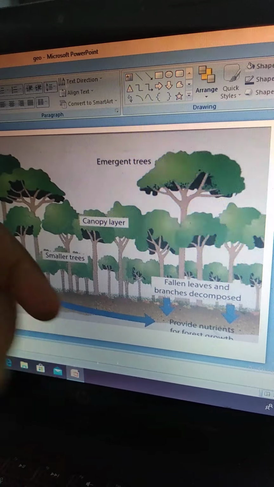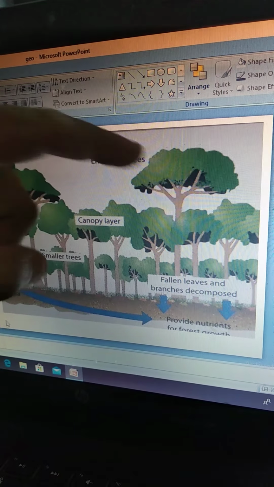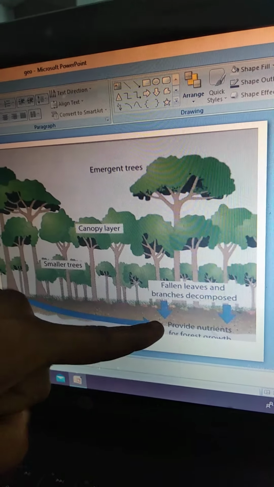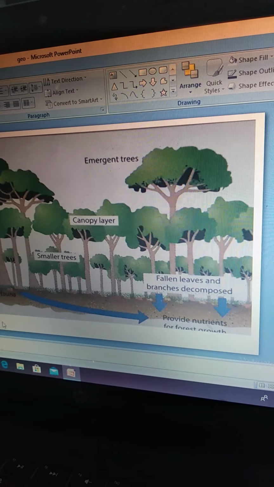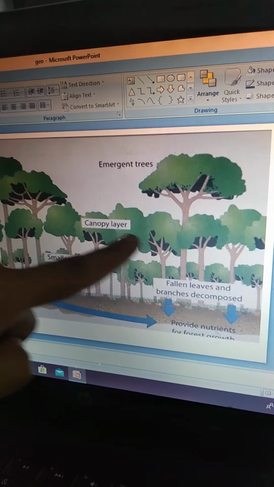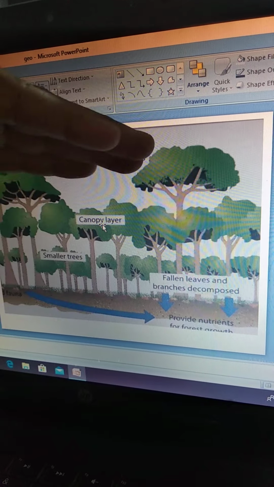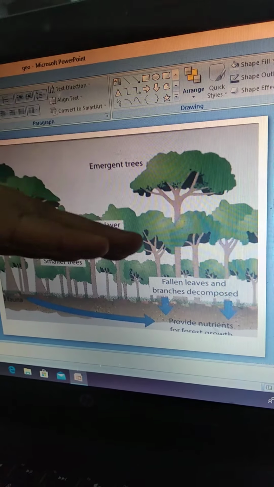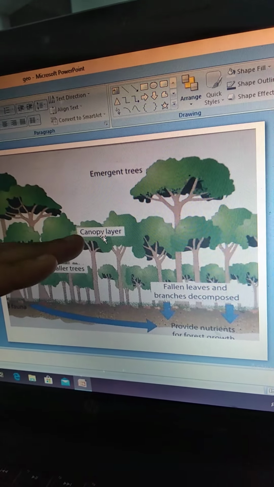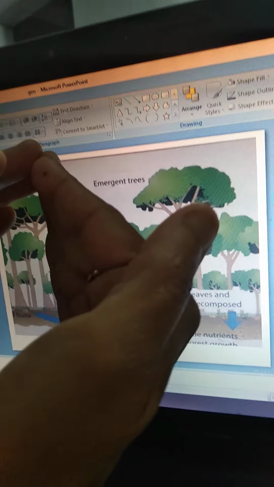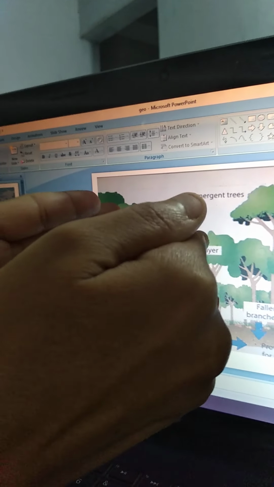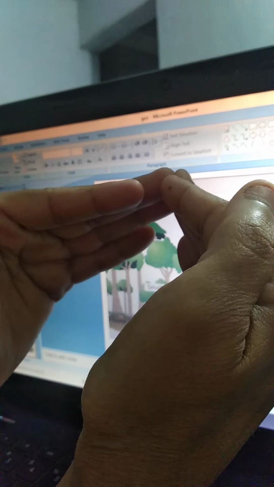Naturally, it will affect the growth also, profuse growth, and nutrients also abundantly they get, right? Second layer is your canopy layer. Canopy layer is the trees which are comparatively short than this emergent layer, and they form canopy. Canopy is what? This chhatri type of structure, right? Because the trees are very close to each other. So this canopy, like this, the canopy they form.